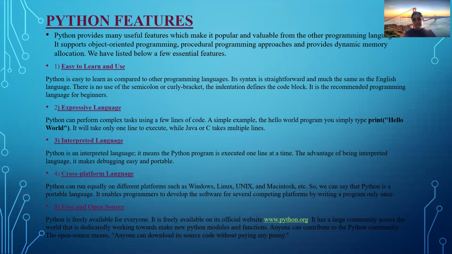And free and open source. This is free of cost. C or C++, you have to purchase it compulsorily. But Python is an open source programming language. From any website like www.python.org, you can download Python free of cost. No need to invest any amount for downloading the Python software.